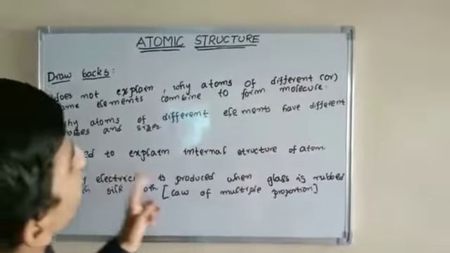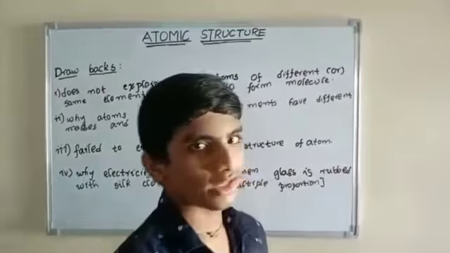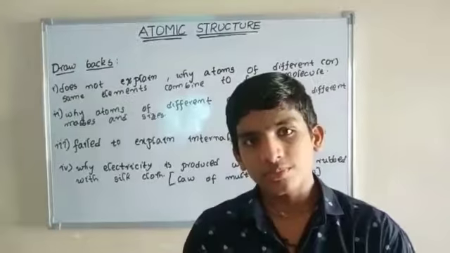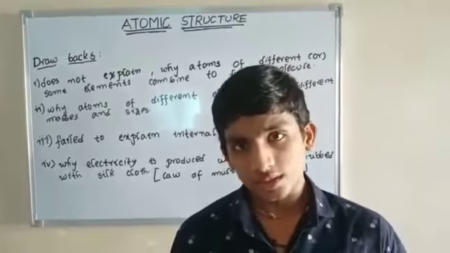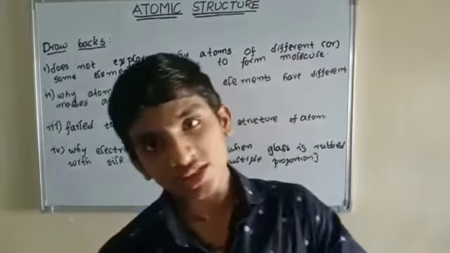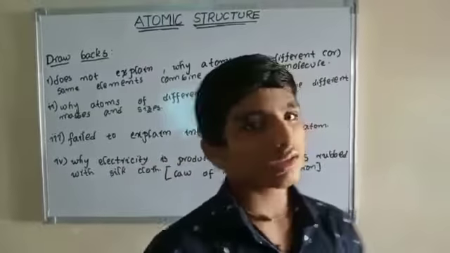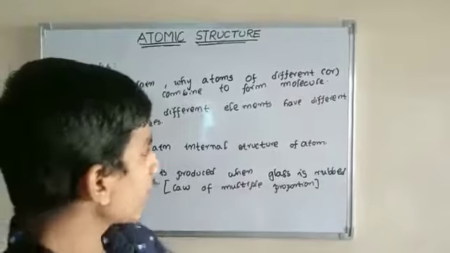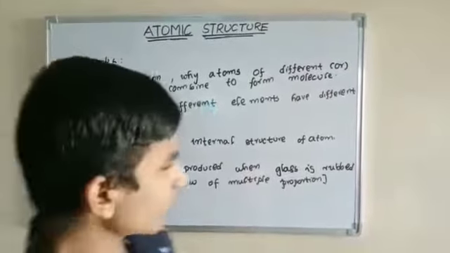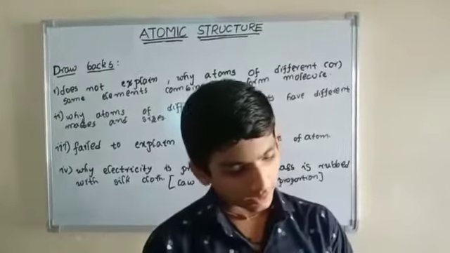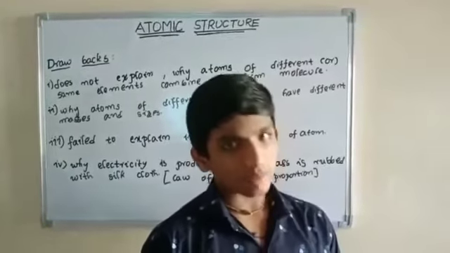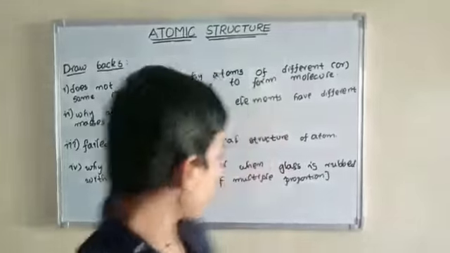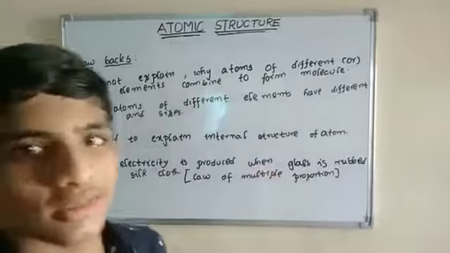Next one, it fails to explain the internal structure of the atom. We know the atom, but do we know that there is another structure inside the atom? No, it is not explained. Next one, why electricity is produced when glass is rubbed with silk cloth. Do you know that when you take a glass and rub it with a silk cloth, electricity is produced? This is called the law of multiple proportion.